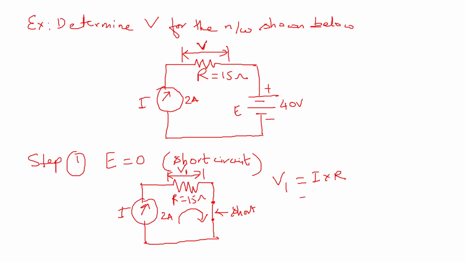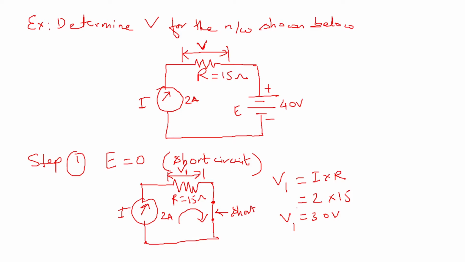So this is nothing but 2 amperes multiplied by 15 ohms, which is 30 volts. So V1, that is the voltage across the resistance because of the current source, is 30 volts.